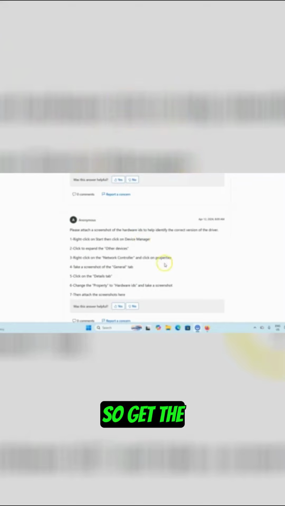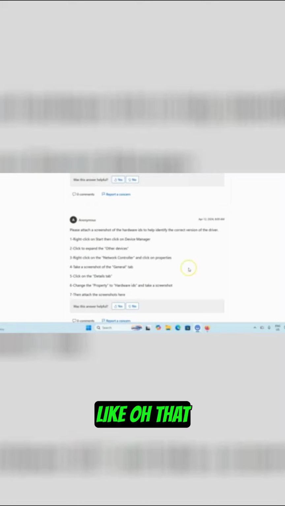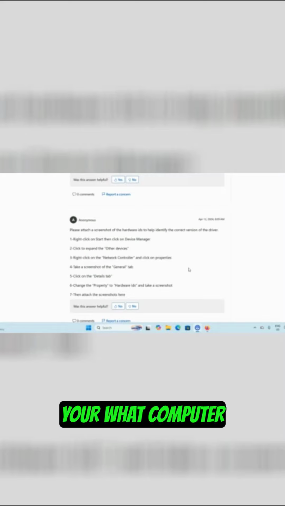But yeah, so get the USB. If you accidentally wipe your Windows, get a USB, get on another computer, go to that Microsoft Media Creation tool, this page, select the one that's yours, and download it. Then send it to your USB. Then put that USB into your wiped computer.